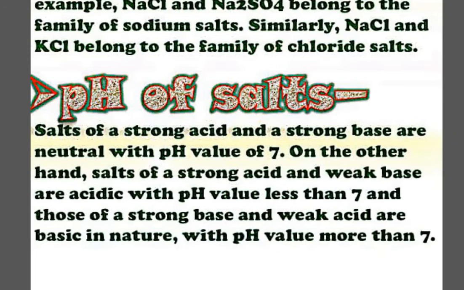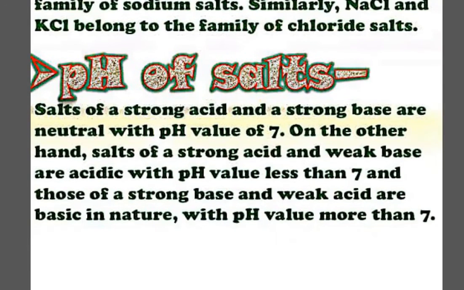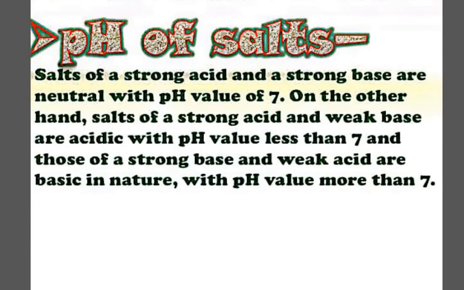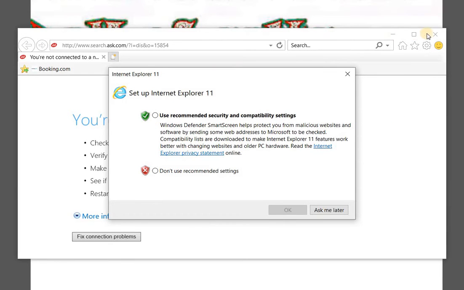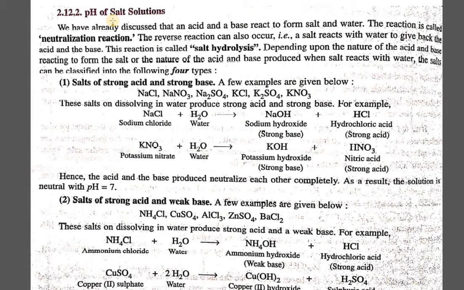Let us understand this fact once again in more detail and more clearly. So if you go through this particular topic, that is the pH of salt solution. Basically, as I told you, neutralization reaction is something with which we are able to form the salt more commonly and easily.